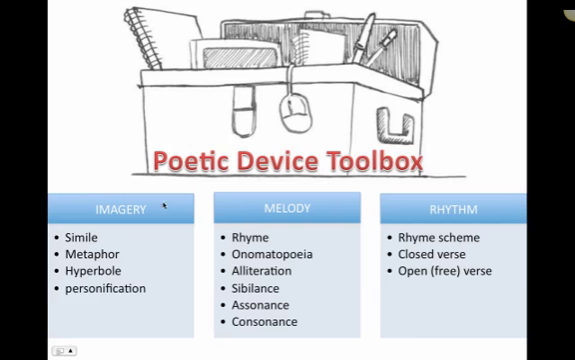So the first group of tools we're going to talk about are the imagery tools. And they include simile, metaphor, hyperbole, and personification. Now, you've probably heard of simile and metaphor before. If you haven't, don't worry. We're going to explain what those are. And we're also going to talk about hyperbole and personification. And then in a separate video segment, we'll talk about melody. And in a third video segment, we'll talk about rhythm.